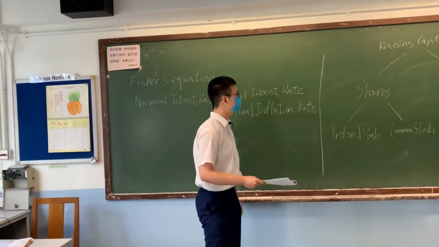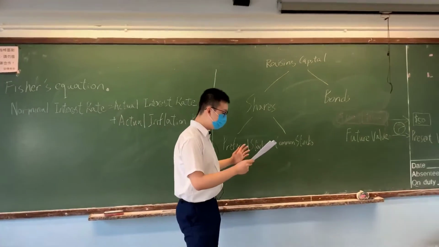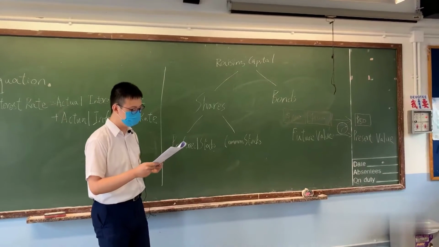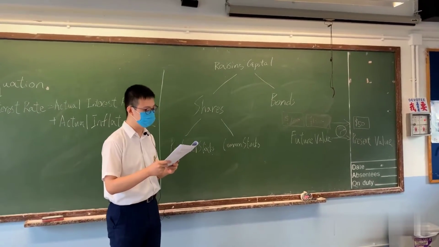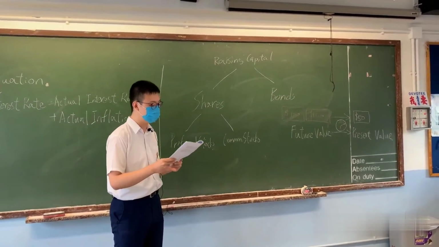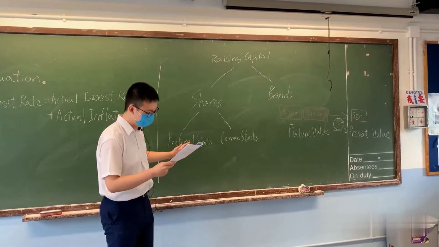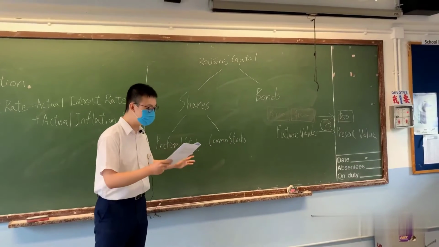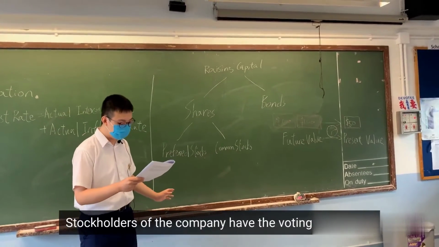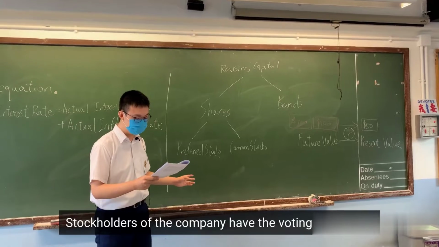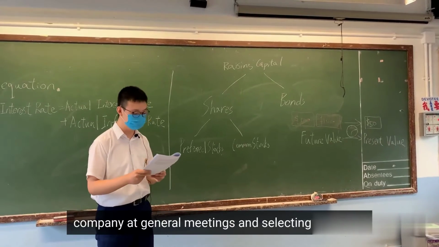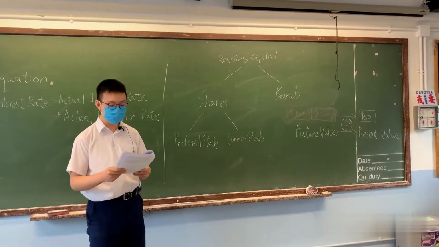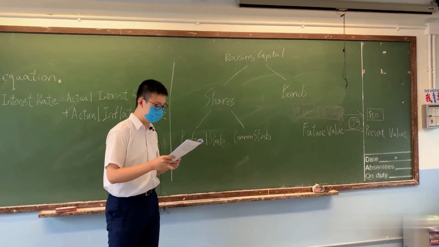Preferred stocks, common stocks, and bonds. Both are common means of raising capital: shares are certificates of ownership, and bonds are certificates of debt. Stocks can generally be distinguished as common stocks and preferred stocks. Common stockholders of a company have voting rights in important decisions made by the company at annual general meetings and in selecting the board of directors, but receive dividends only when declared.